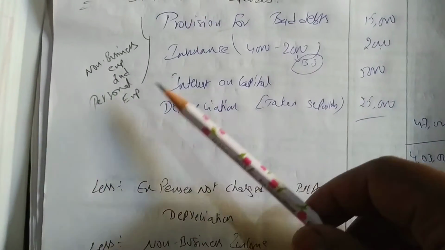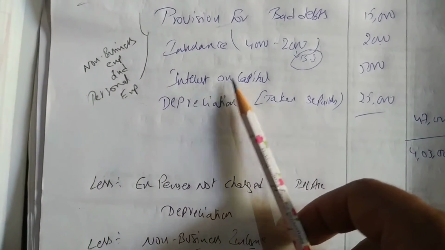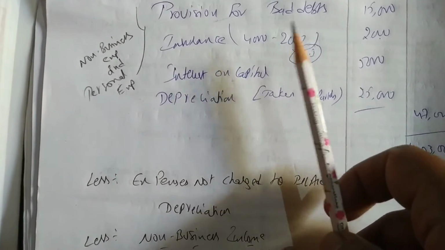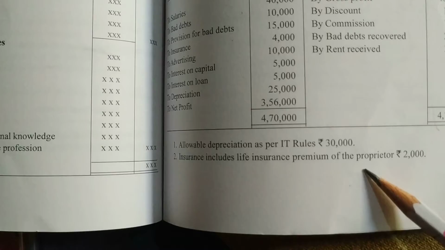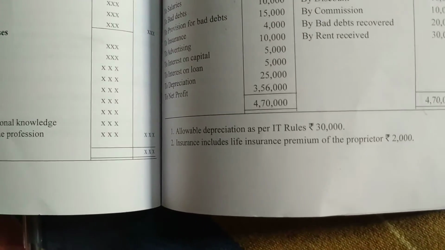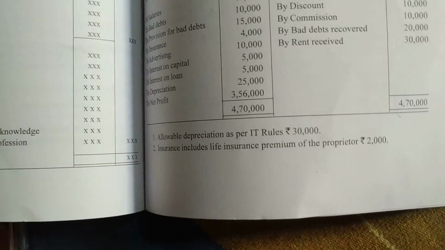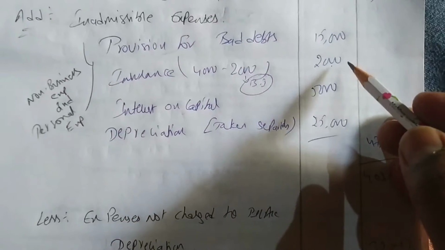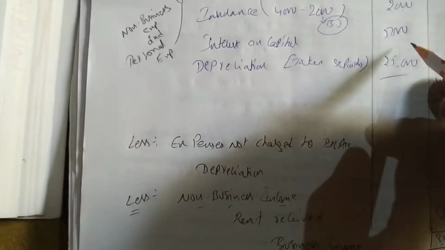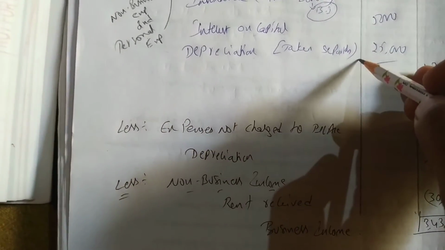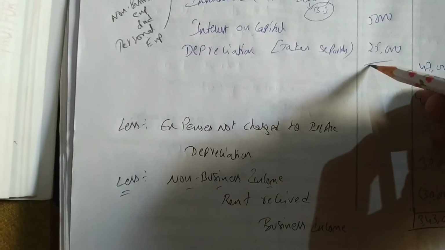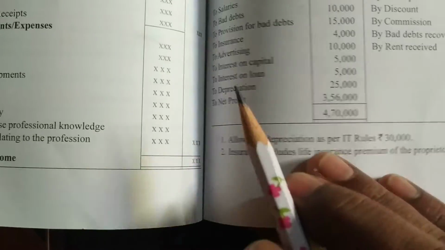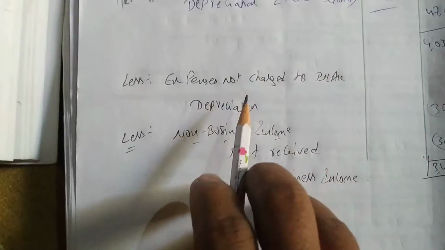Provision for bad debts we are having, insurance we are having. Interest on capital. Insurance total is 4,000, from that business is 2,000. He's paying the premium on the proprietor's life insurance, so it is personal. So we have written personal here 2,000. Interest on capital is also personal. Depreciation should not be taken, but we have taken that, so we also add 25,000. We add it because depreciation was deducted. How much is depreciation allowed?